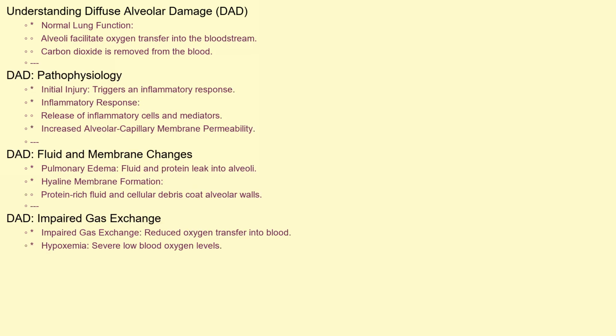To understand DAD, we need to look at what happens inside the lungs. Normally, the alveoli allow oxygen to pass into the bloodstream and carbon dioxide to be removed. In DAD, the initial injury causes an inflammatory response. This response leads to the release of inflammatory cells and mediators, increasing the permeability of the alveolar capillary membrane, the thin barrier between the air sacs and blood vessels.